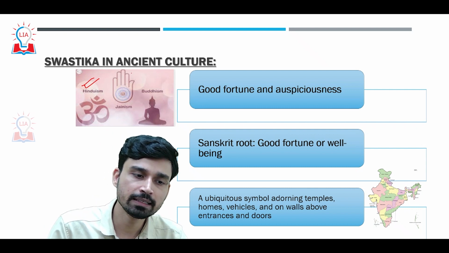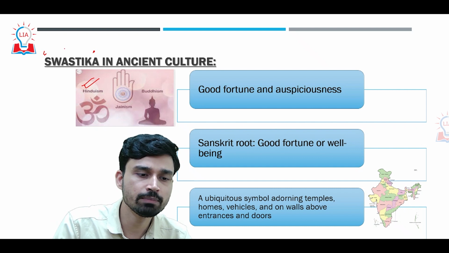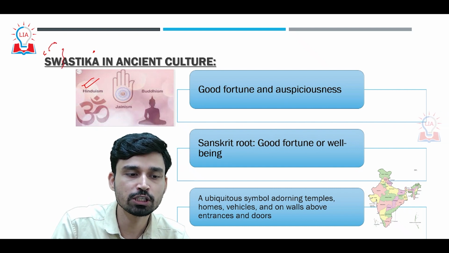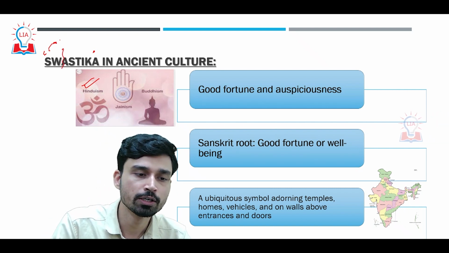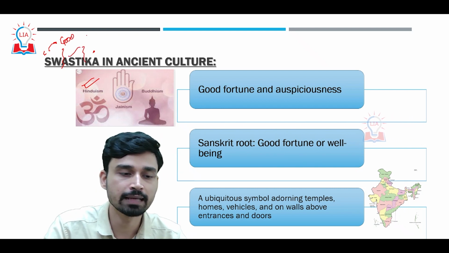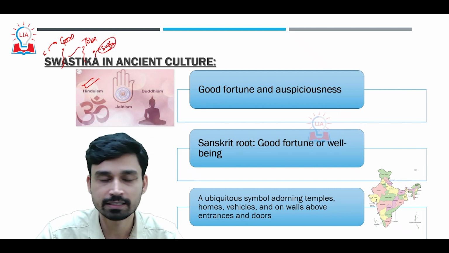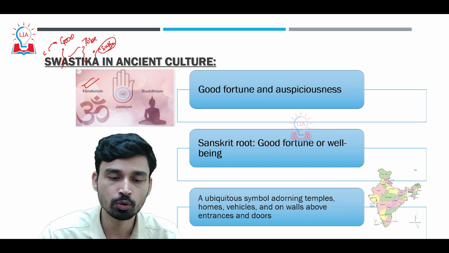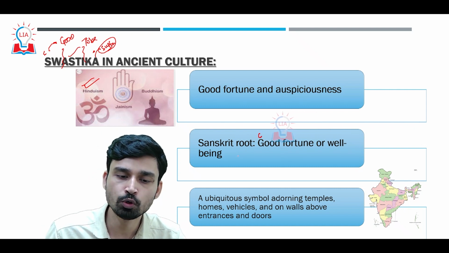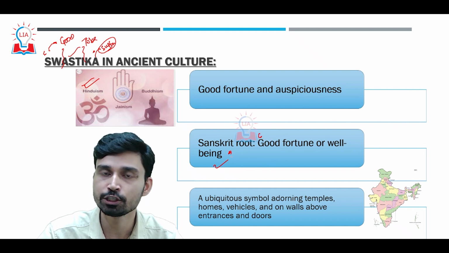And basically the term swastika has its root in the Sanskrit language, where it is made up of three different parts. The first is su, that makes swa. The su basically means good. The second is asti, that means to be, and ka is a kind of suffix. So swastika in Sanskrit stands for good to be. Basically it means good fortune or the well-being of individuals as well as society and nation in general.